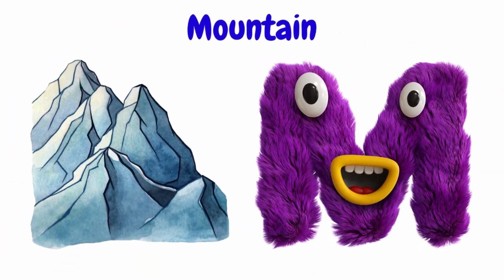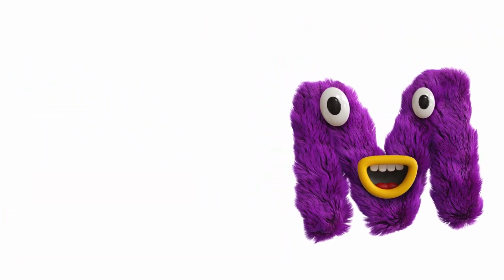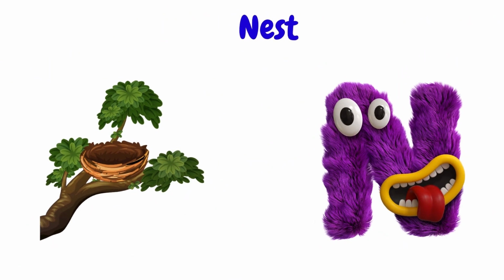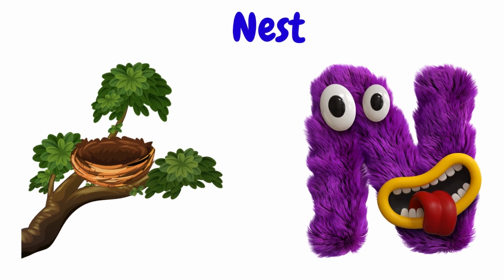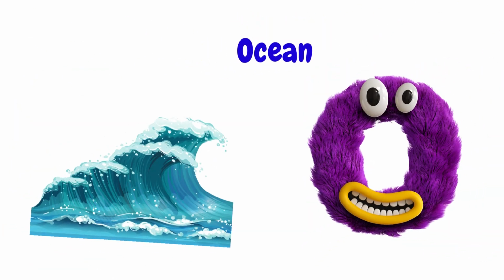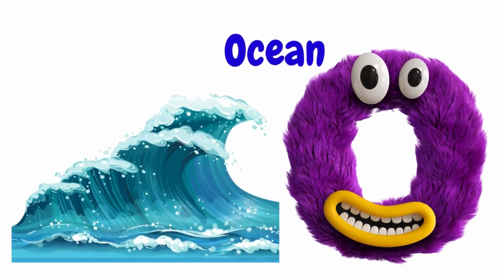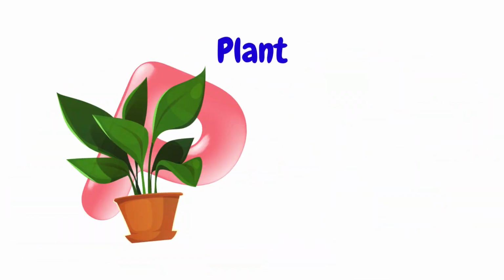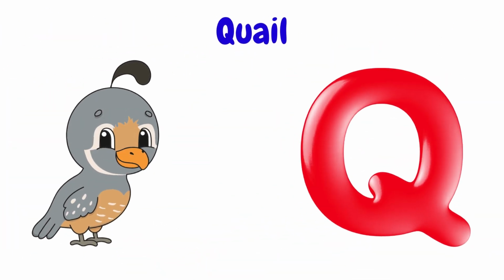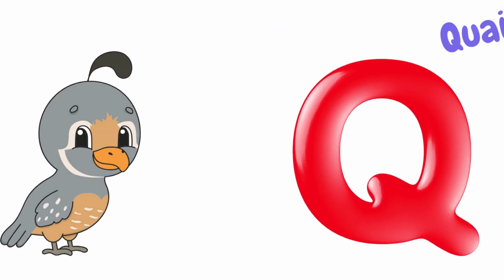M is for mountain, a mountain, a mountain. N is for nest, and a nest, and a nest. O is for ocean, ocean, ocean. P is for quail, quail, quail.